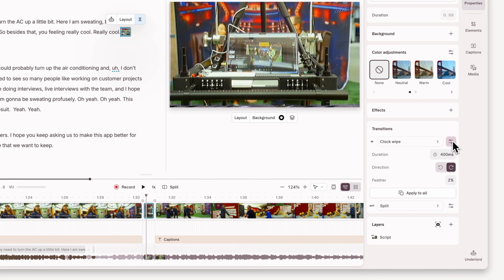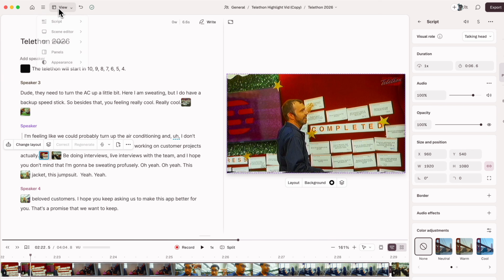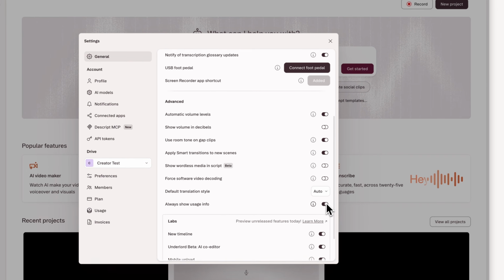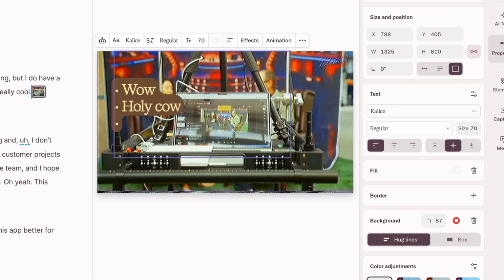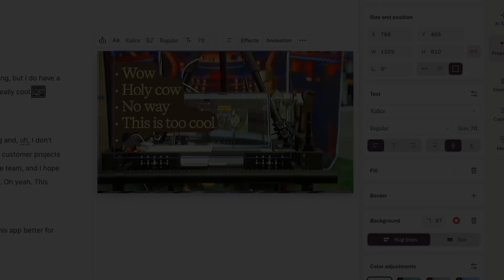Transitions now remember your last used settings. We added an option to restore the classic color theme. You can have an always-on credits and media minutes meter. And we added bullet points and text clips. But we're still testing and shipping the changes we made, and you'll continue to see these updates roll out over the summer.